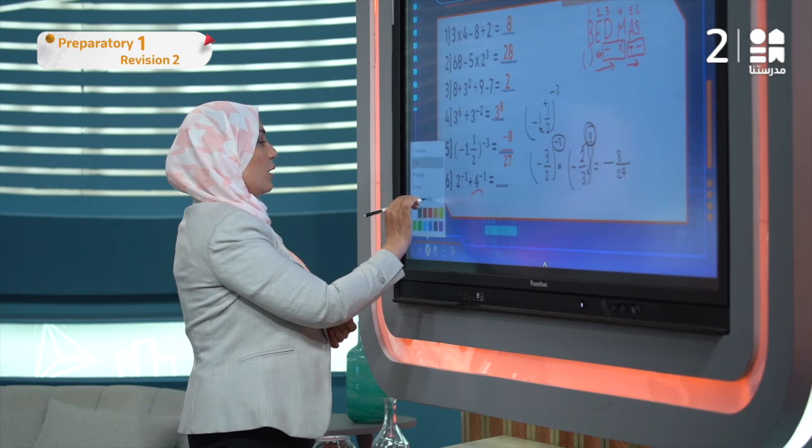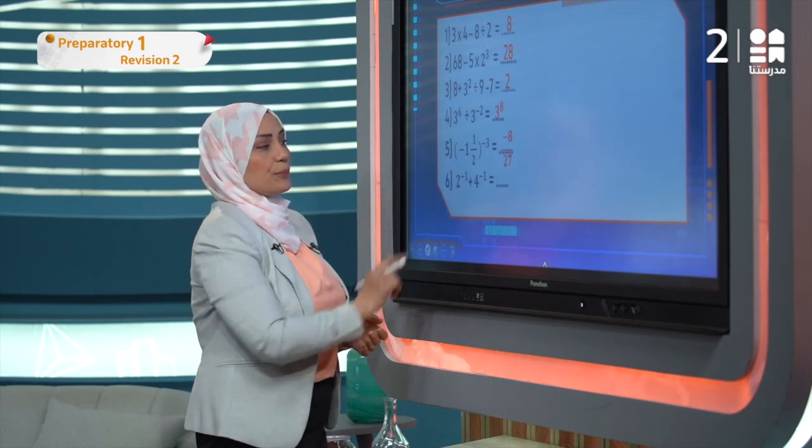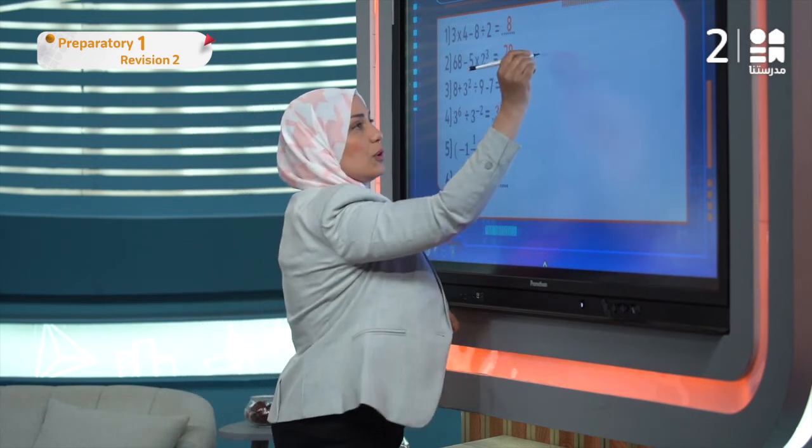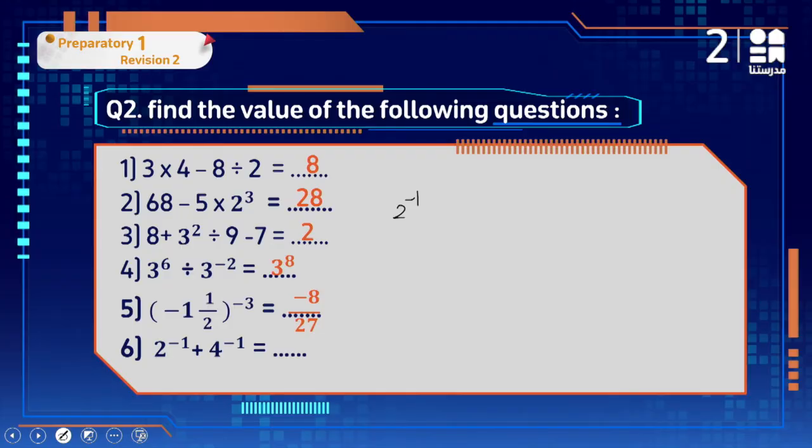Now let me clear all. Number 6: 2 to the power of negative 1, plus 4 to the power of negative 1. Immediately we need to flip the number. This 2 is over 1 and this 4 is over 1. So when I flip it, it will be 1 over 2 plus 1 over 4. And here no need to write power 1.